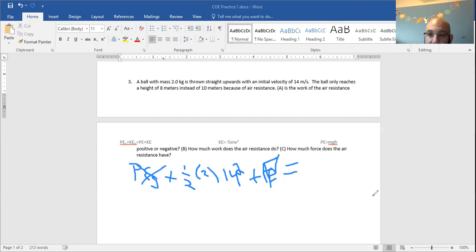And then on the right side, we're at our highest point. So if we're at our highest point, the only energy we're going to have is actually potential energy due to gravity. There's no kinetic energy. So it's mgh again. So the mass of the ball is 2. It only reaches a height of 8, 9.8. So if we solve, on the right side, we're going to get 14 squared, because half of 2 is 1, so that's 196. Two times 8 times.